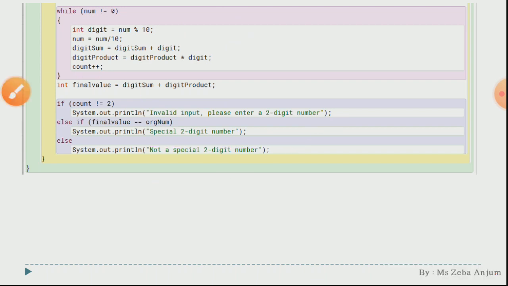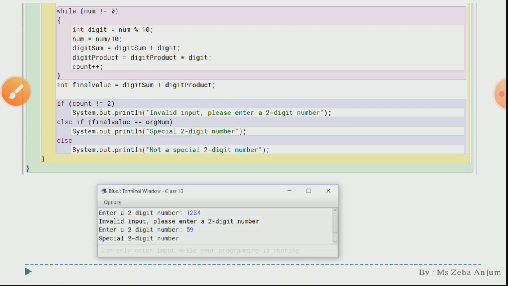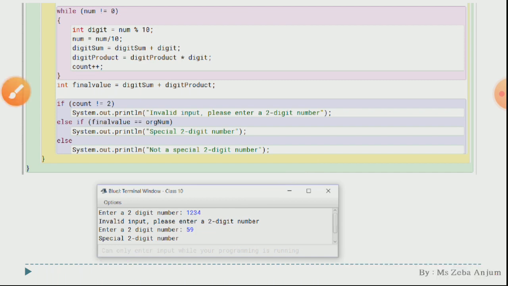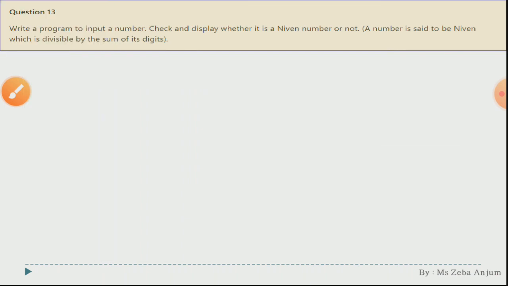I hope the code is clear. See the output. Enter a 2 digit number. You have entered 1 2 3 4, so it will be giving you what? Invalid input. Please enter a 2 digit number. Now when you have entered 59, it is going to give you that it is a special 2 digit number. Now moving forward with your 13th question.